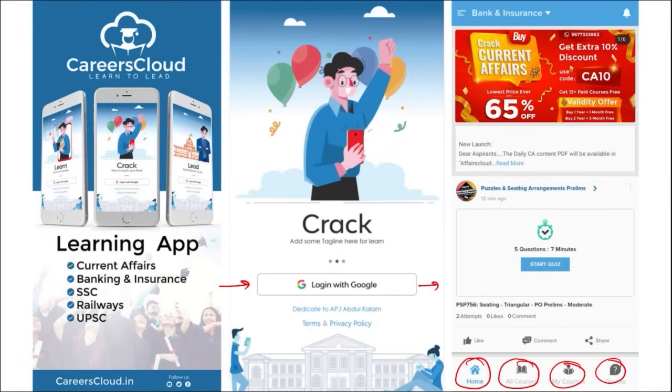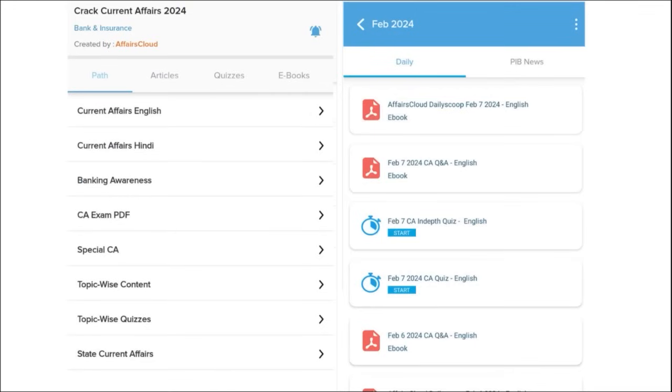On this application, you will be getting multiple PDFs, multiple content on daily basis that will be enhancing your learning. Our first segment is daily current affairs. We make sure to provide you current affairs on daily basis in both English as well as in Hindi content. The PDFs for the same are uploaded on our application, and apart from this, we also make sure to provide you with quizzes that will help you to revise the content after you have gone through the PDF.